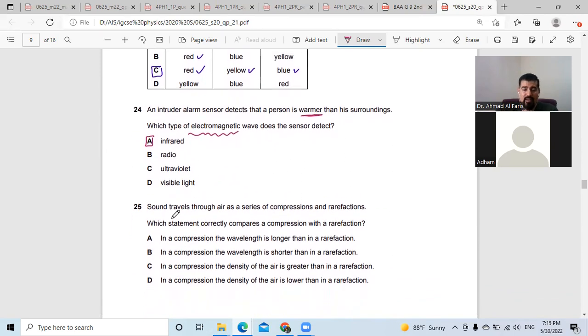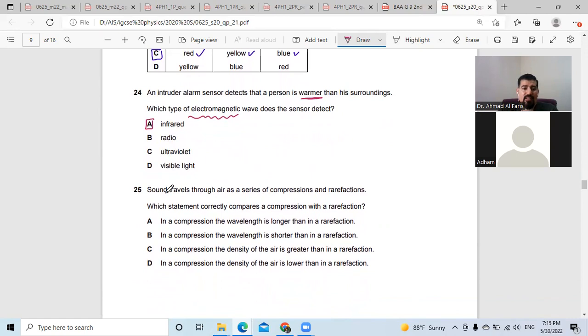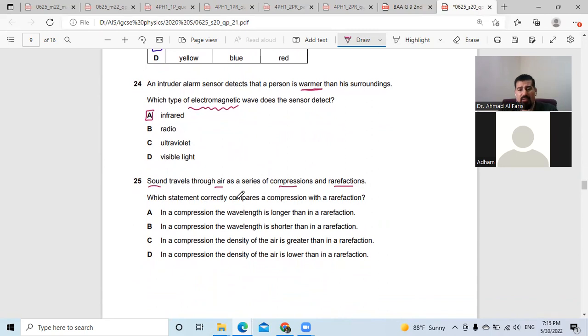Number 25. Sound travels through air as a series of compressions and rarefactions. Which statement correctly compares the compression with the rarefaction? Now we know the compression is the region where air molecules are close to each other, and the rarefaction is where the air molecules are far from each other, right? So that causes high or low pressure, so there is high or low density of the air.